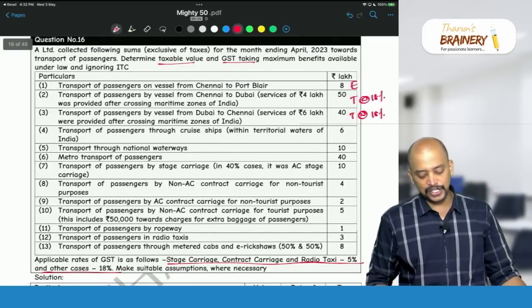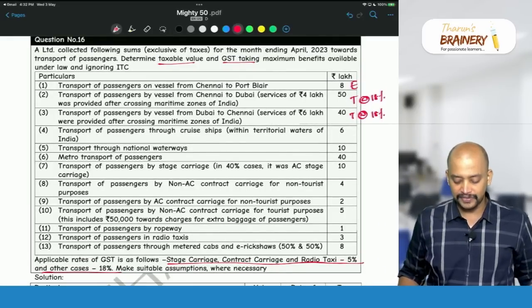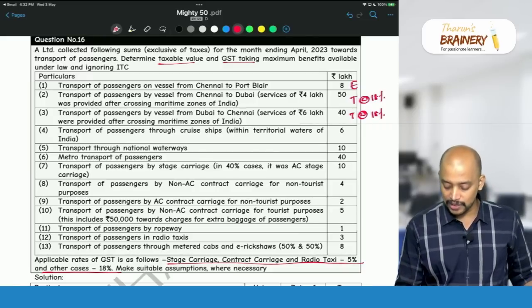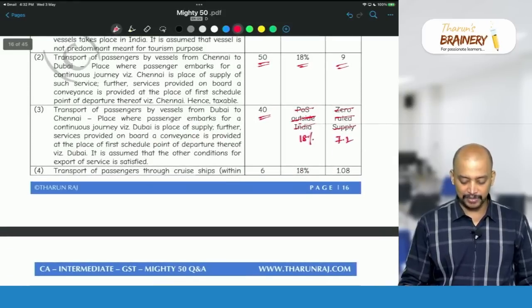Then transportation of passengers through cruise ships within territorial waters of India. So, territorial waters means inland waters. Inland waters is what? Exempted. So, no need to pay GST with respect to that. It is exempted.